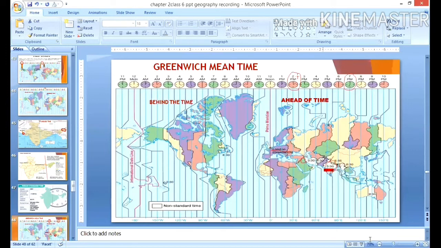Now, one situation is given here in your reader. Kabir lives in a small town near Bhopal. He tells his friend Alok that they will not be able to sleep today because a day and night cricket match between India and England had started at 2 p.m. in London. See here, in London the match time is 2 p.m.